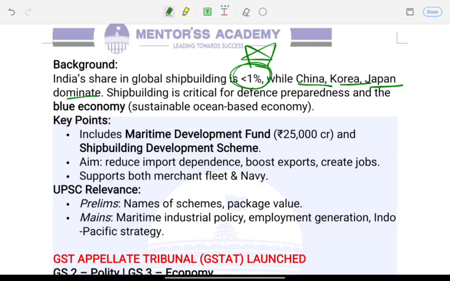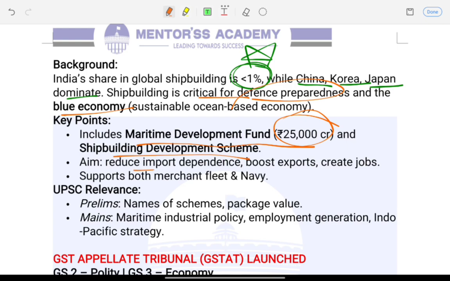Shipbuilding is vital for both the economy and defense and also the blue economy, right? This package includes a maritime development fund of 25,000 crore and a new shipbuilding development scheme to encourage industry growth.